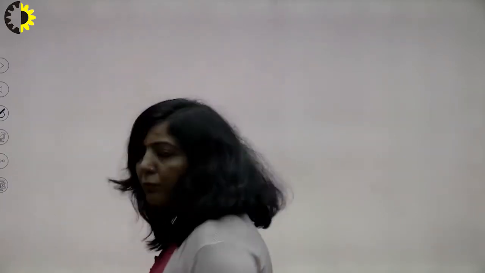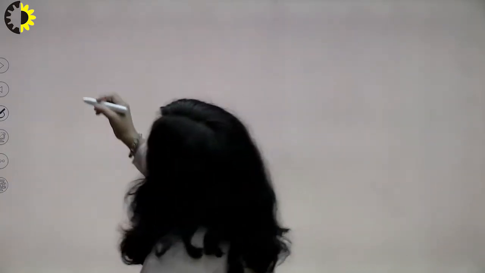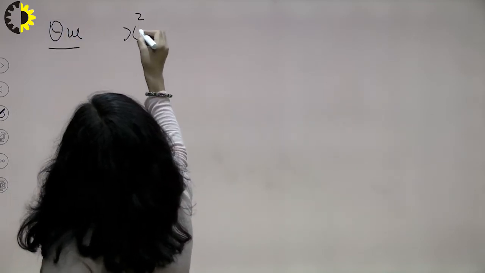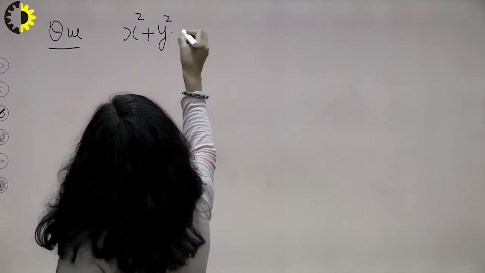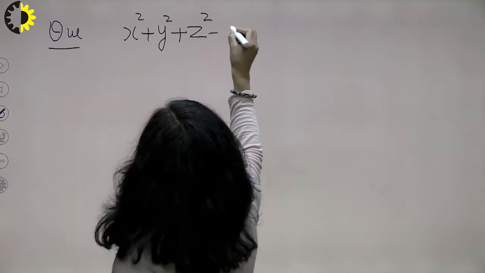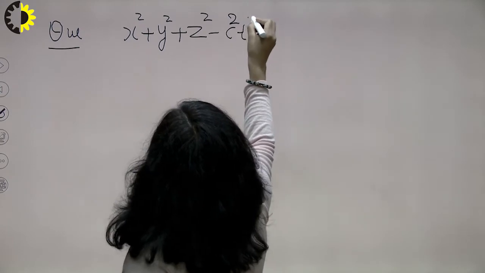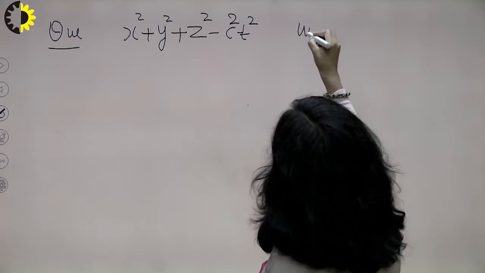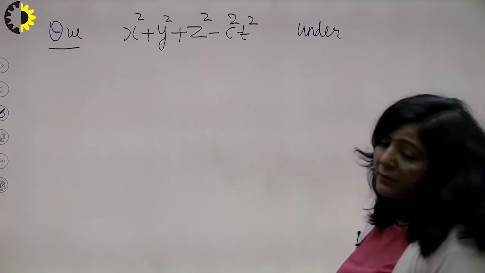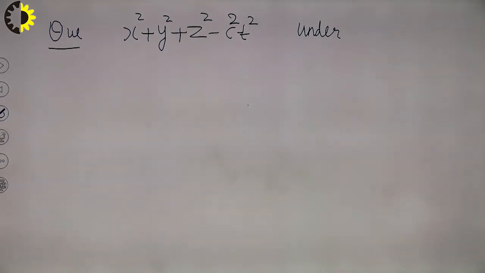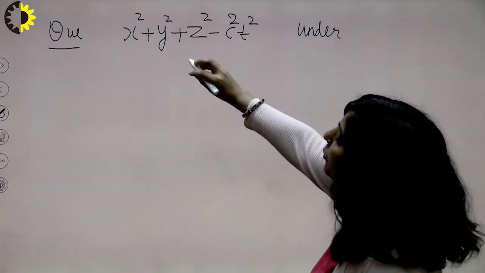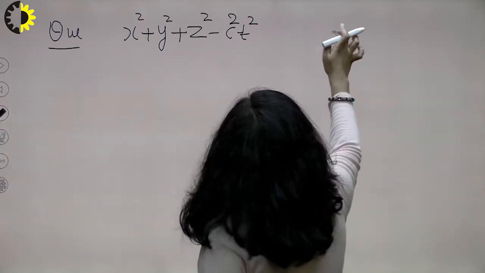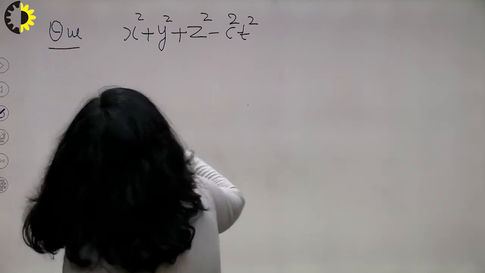Now I want to take one question here. The question is, prove that x square plus y square plus z square minus c square t square is invariant under Lorentz equations. You have to prove that this space-time interval, as it is known, is invariant. Give me 1 minute.